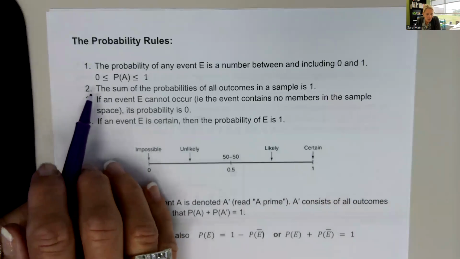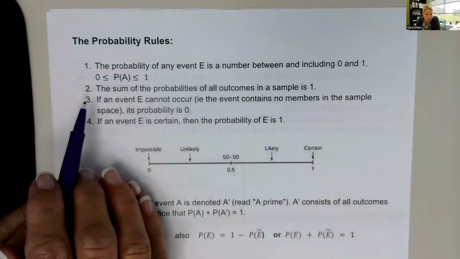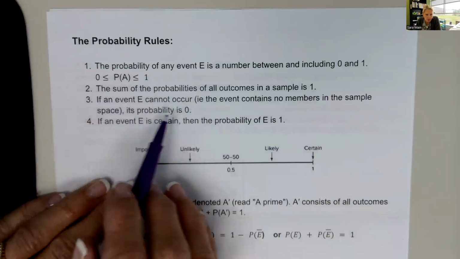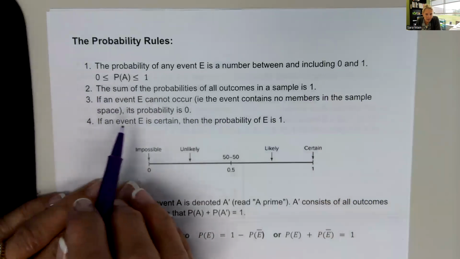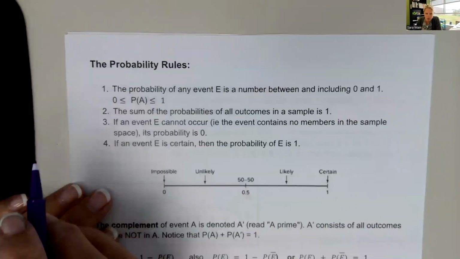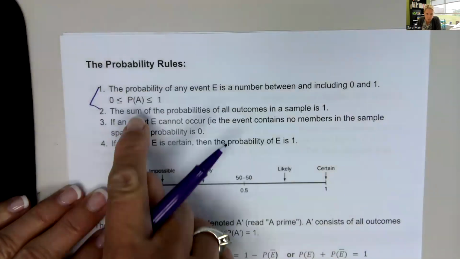The second rule is that the sum of all probabilities must equal 1. The third rule is that if an event E cannot occur, its probability is 0. And number 4 is if an event E is certain to occur, then the probability is 1. Some books or people will say there's 2 rules to probability, and these are the 2 that are important that you should know.